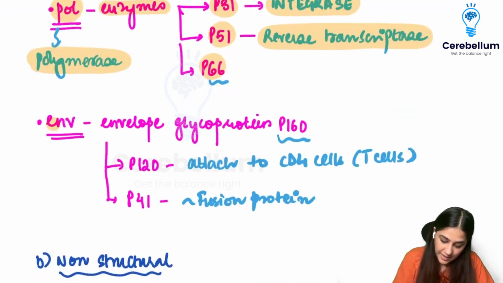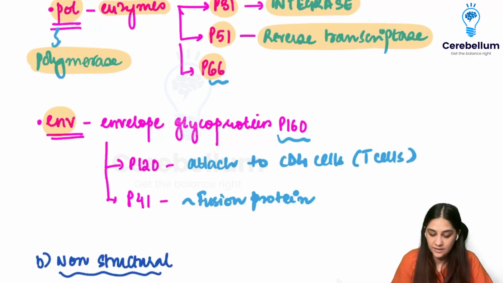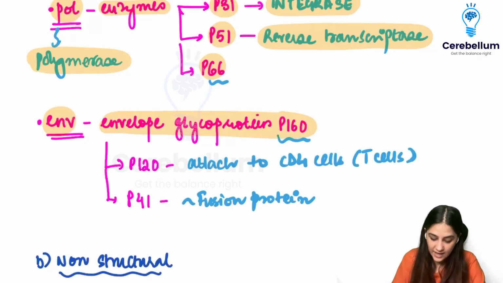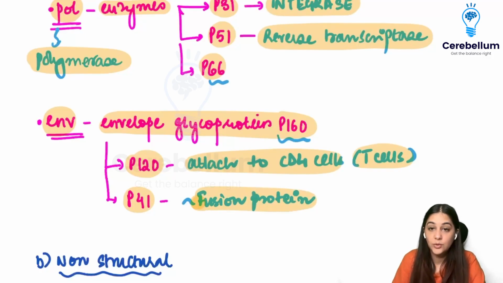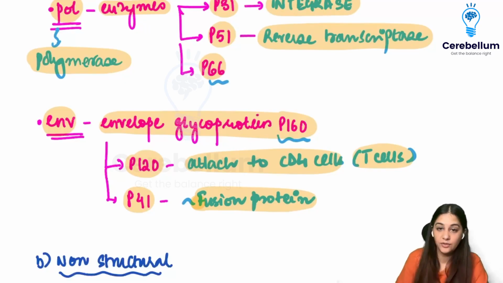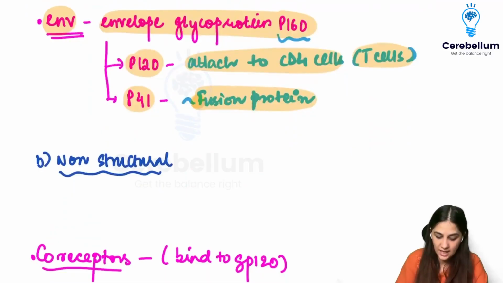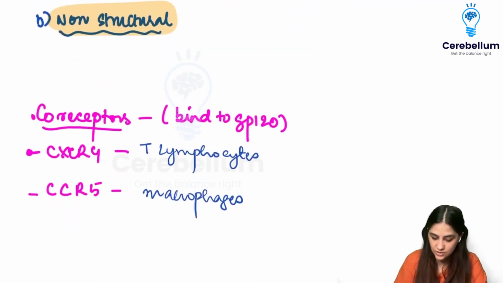Now, in PEG, we had E. E is for the envelope. That means it's going to make up the envelope glycoproteins, and we had two of them. We had the GP 120 and 41. 120 is for the attachment to the CD4 cells, which are the T cells, and 41 is for the fusion protein. Then it has certain non-structural genes as well, which are not making up the structures.